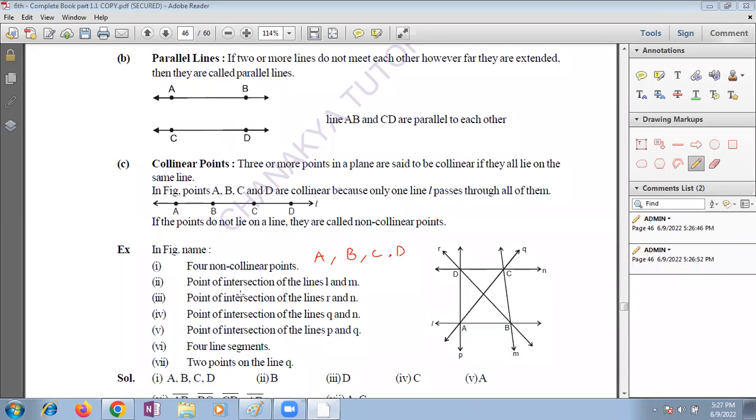Second question. Point of intersection of the lines L and M. Where is your line L? Please check. This is line L and this is line M. Intersecting means they are meeting. At which point are they meeting? Ma'am, B. Yes, so the point of intersection of lines L and M is point B. Very good.